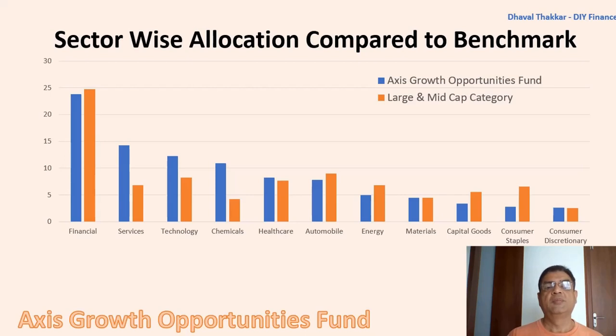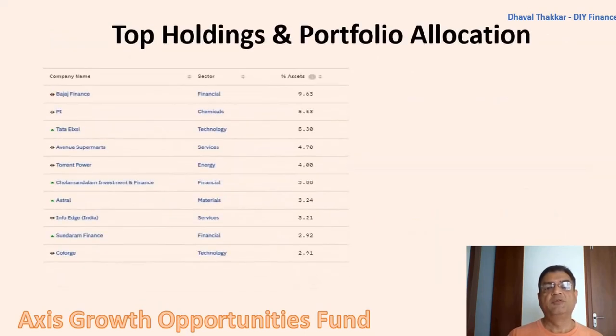As is evident, Bajaj Finance, Cholamandalam Investment and Sundaram Finance are the main stocks of the financial sector, whereas Avenue Supermarts and Info Edge are from the services sector. Tata Elxsi and Coforge are from the technology sector. Here also the stock selection looks good.